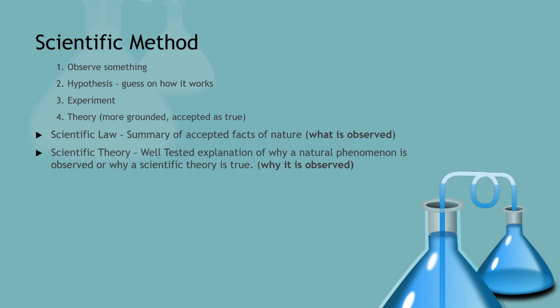Okay, finally we have the scientific method. We use the scientific method to determine in science how we conclude that something is true. And so let's just go through the steps. The first step in the scientific method is observing something.